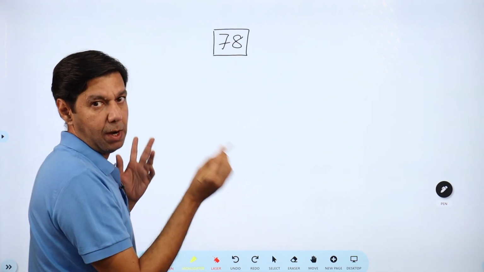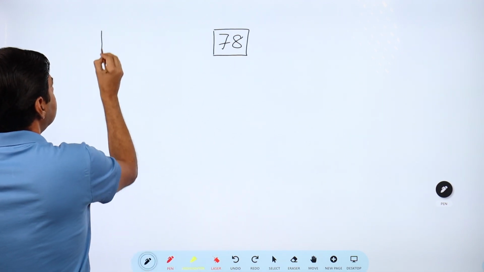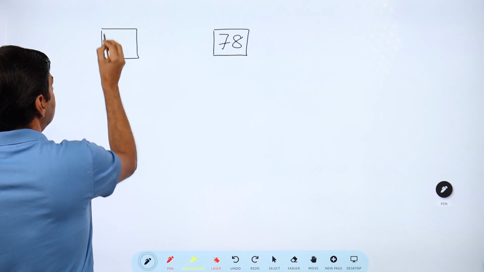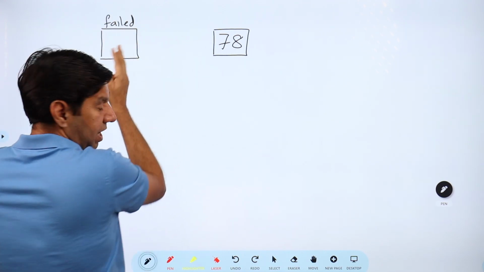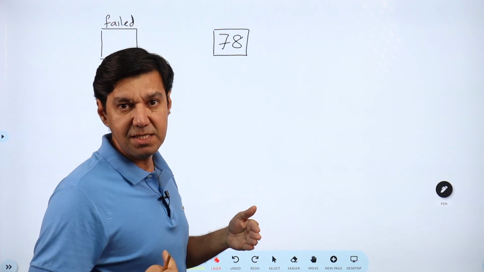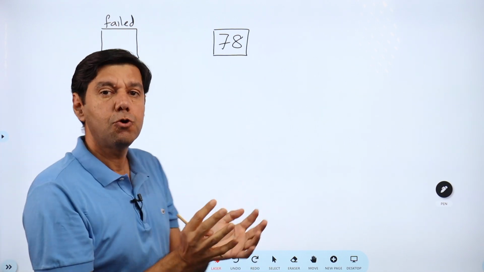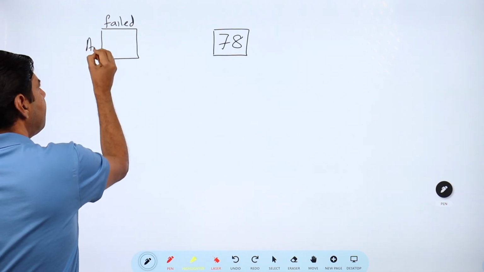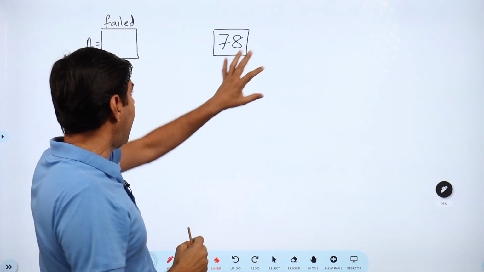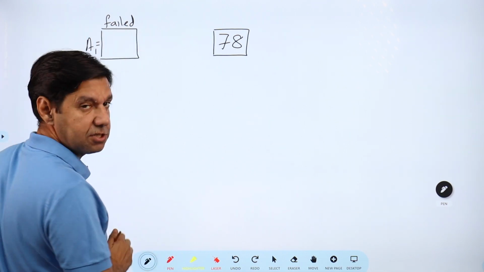Now the 2 groups, one of the groups is obvious, the group of students who have failed, and those who have failed would have scored less than 78 marks. So in fact less than 35 marks. So this is the entire group put together, the average of them. Okay, so the average of the first group, and it will be less than 35 and hence on the left.